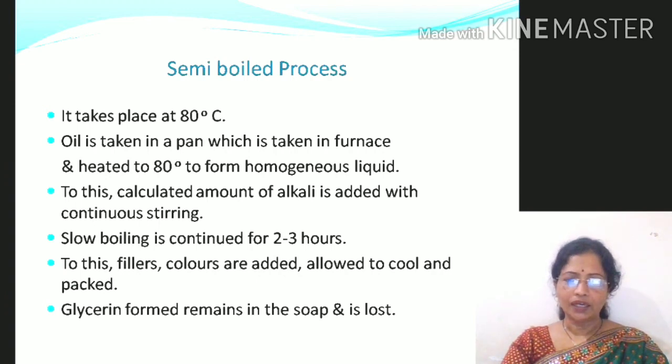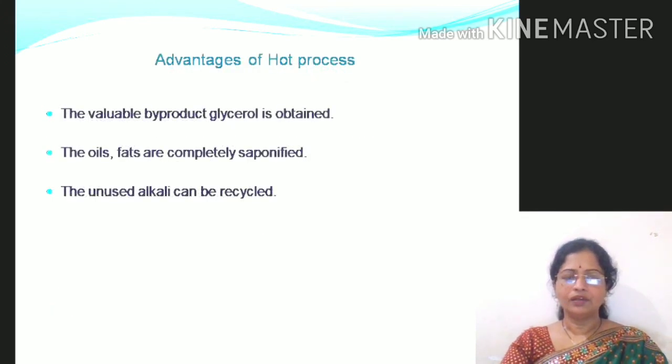To this, the calculated amount of alkali, that is lye, is added with continuous stirring, and the stirring is continued for about 2 to 3 hours. Then the required additives are added, and it is allowed to cool and packed. In this method also, glycerol, the valuable byproduct, can't be separated. Thus, this is about the three methods: hot process, cold process and semi-boiled process.